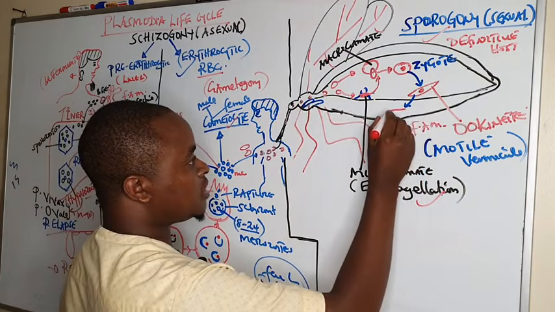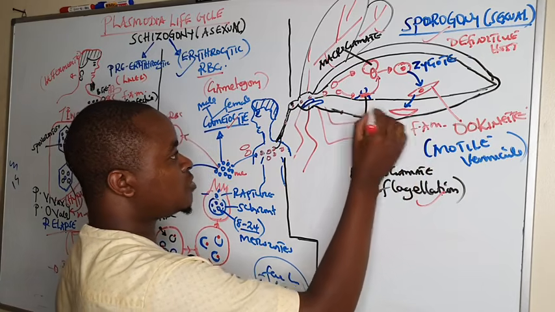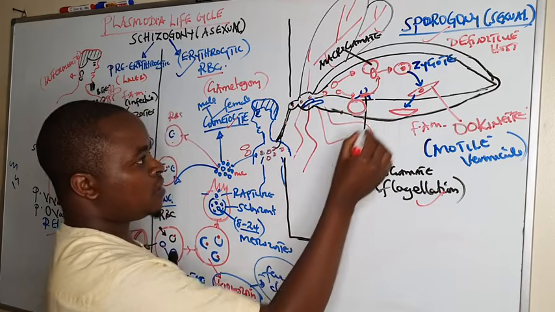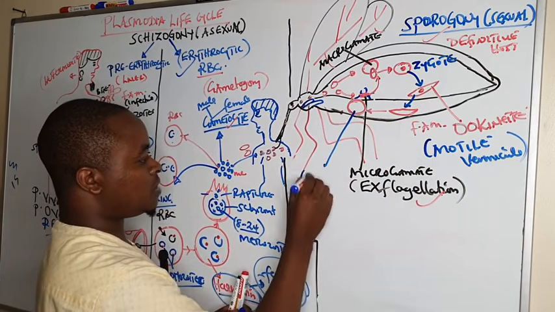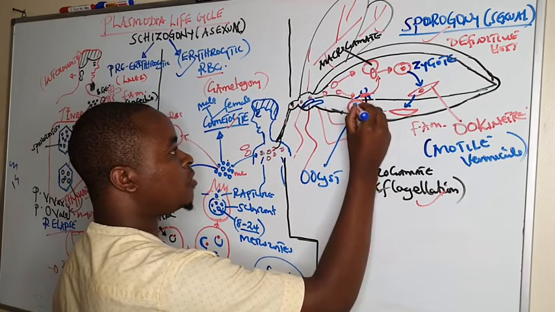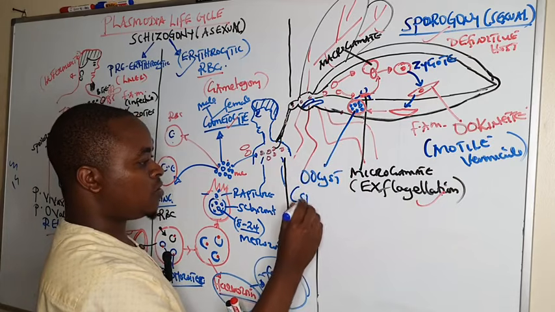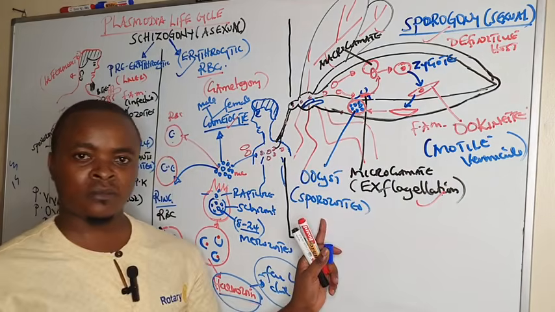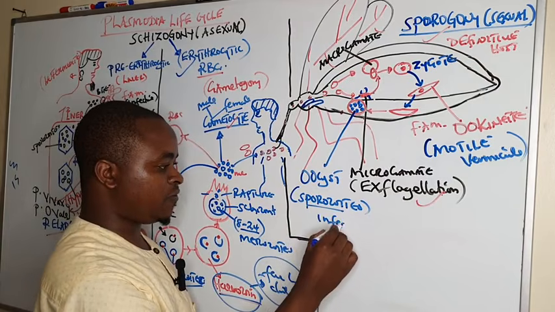And when this ookinete reaches the stomach wall, it transforms into what we call the oocyst. It forms the oocyst within the gut wall. This is the oocyst which has been formed. And this oocyst contains multiple sporozoites. These are the sporozoites. So the oocyst contains the sporozoites, which are the infective stage. So the infective stage of Plasmodium is the sporozoite. So this is the infective stage.